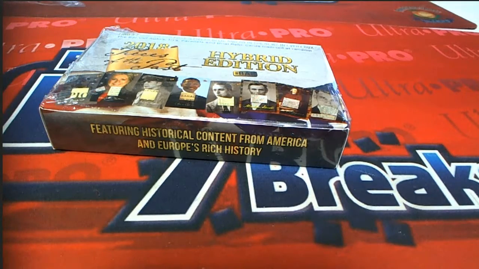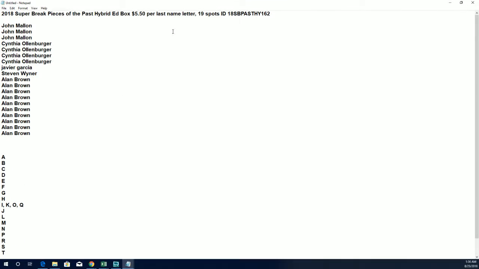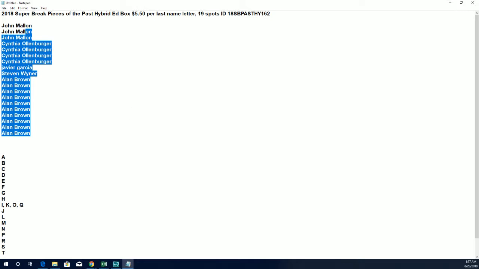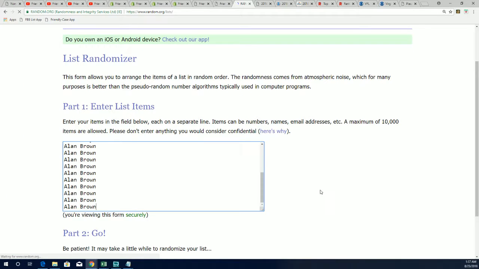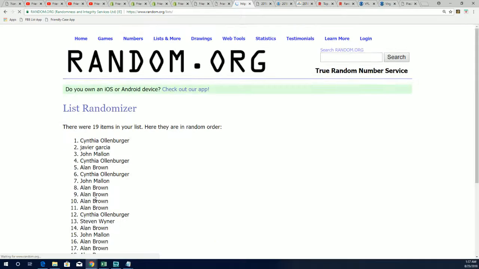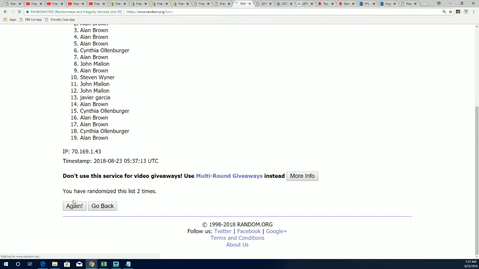Right now, it's time for Pieces of the Past, and it's time for this one, 162. We're going to do two randoms right now. We're going to do a random for each list, 7 times apiece, and then we'll stack the two lists up side by side, and that's how you'll get your last name letter in the break.